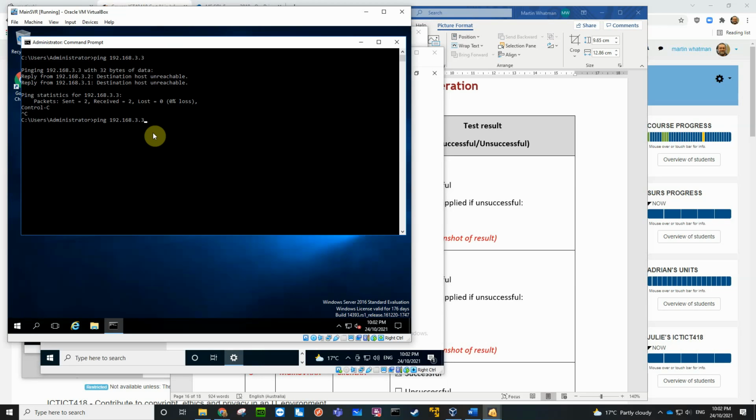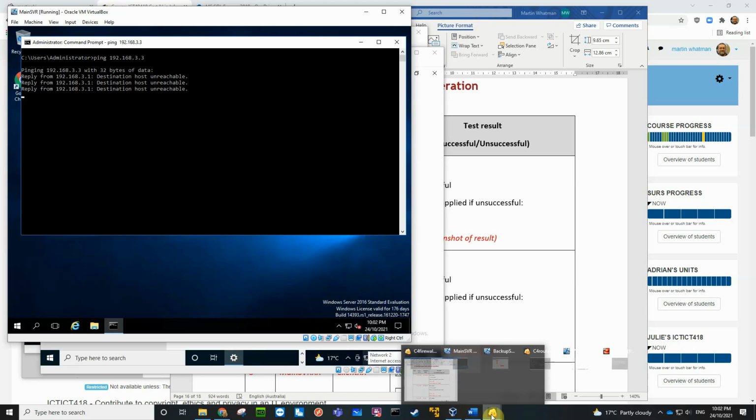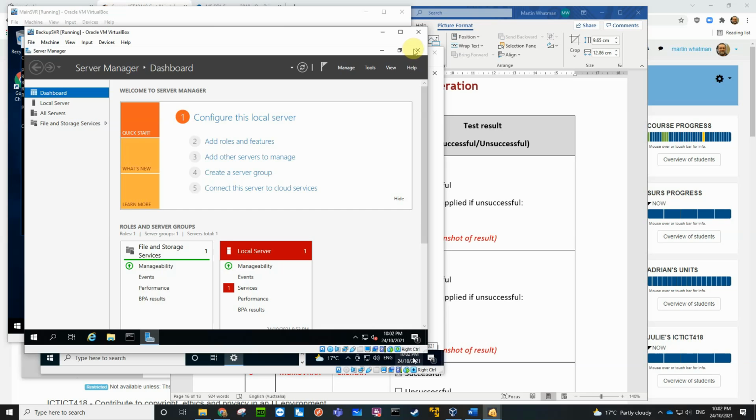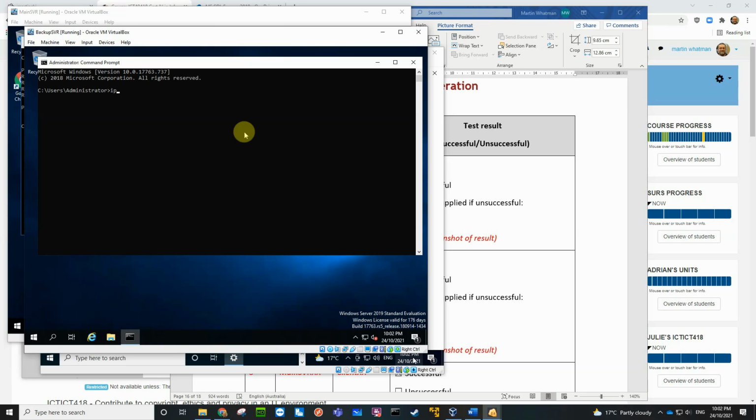So let's do a clear screen again, and then ping that. Okay, so am I pinging the right machine? Main server, backup server. Let's go IP config. It's 3.101. Okay, that's why we're not pinging it.